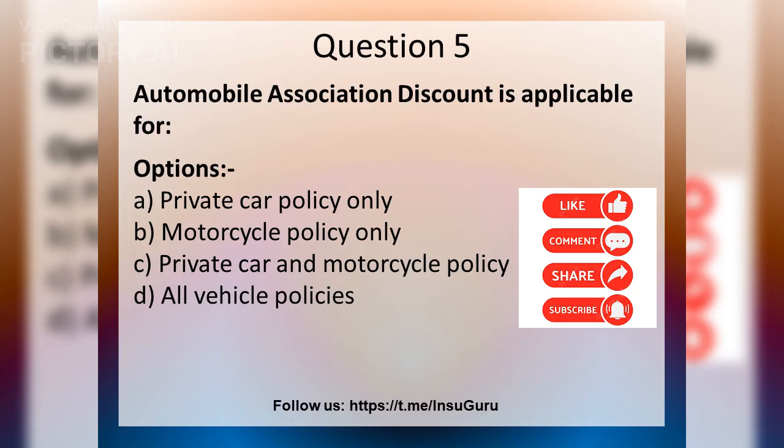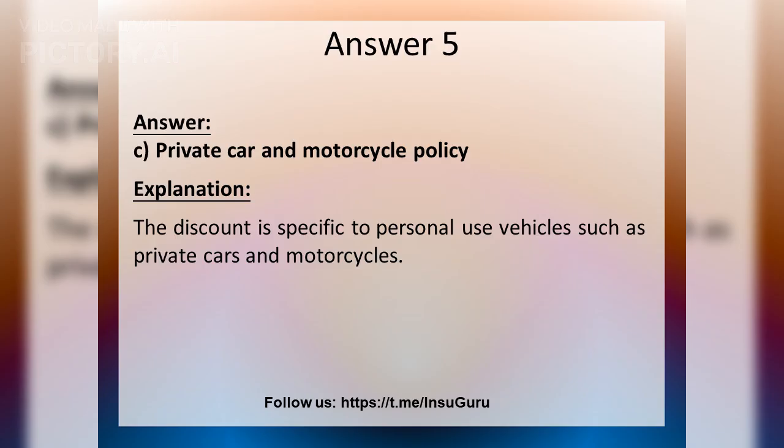For which policies is the Automobile Association discount applicable? Choose the correct option. The correct answer is private car and motorcycle policy. The discount is specific to personal use vehicles such as private cars and motorcycles.